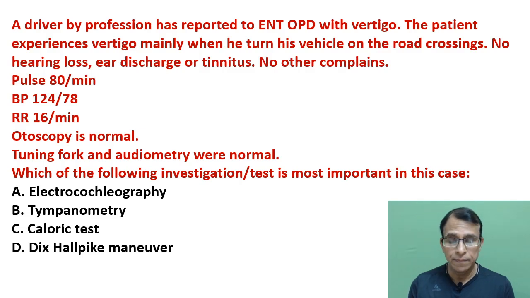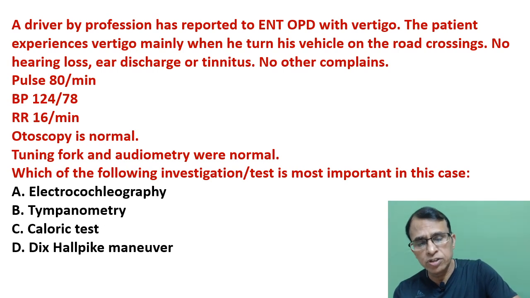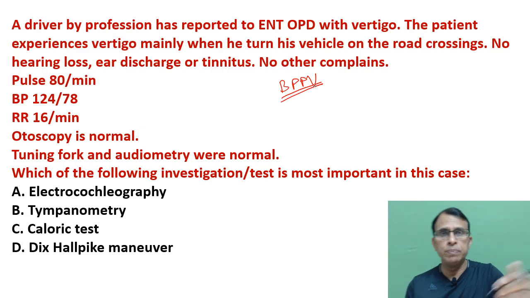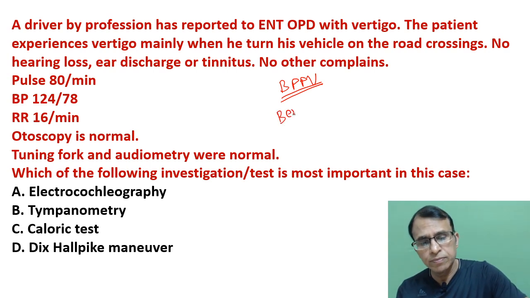Your time is ticking. What are you suspecting in this patient? Vertigo, which is mainly when the patient is turning the body. When you're turning your vehicle, your body also turns, your position changes. It is BPPV. This is a very typical history of benign paroxysmal positional vertigo. We all know BPPV stands for benign paroxysmal positional vertigo. Do you want me to write this name? Benign paroxysmal positional.